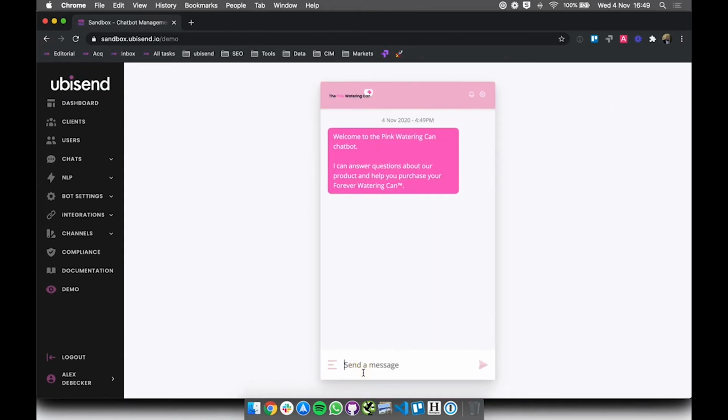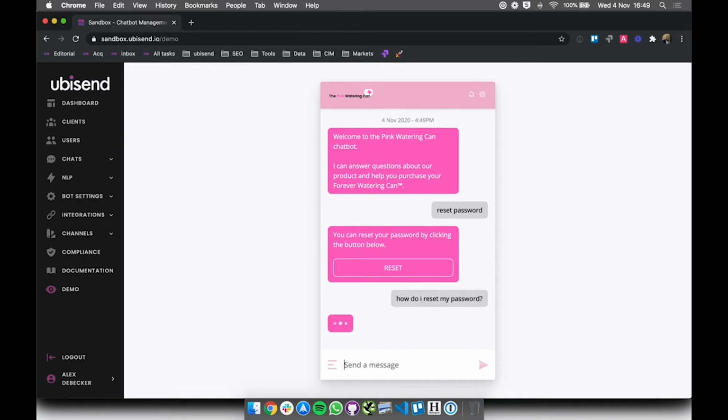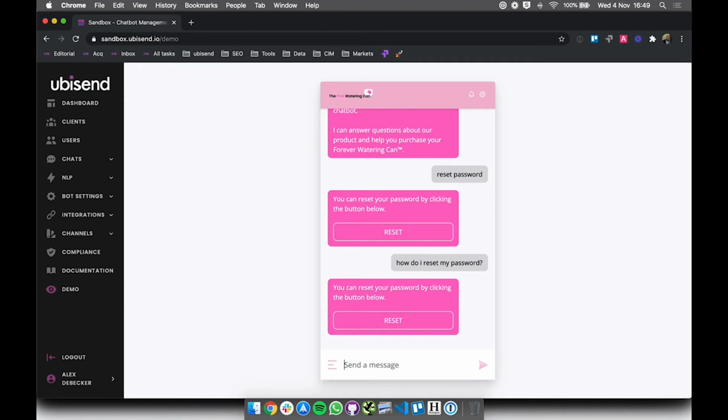So, reset password. So it wasn't trained to understand that, but obviously it understood it thanks to its NLP engines. How do I reset my password? So hopefully same thing, perfect. So now let's try to come up with a brand new way of asking the same question.